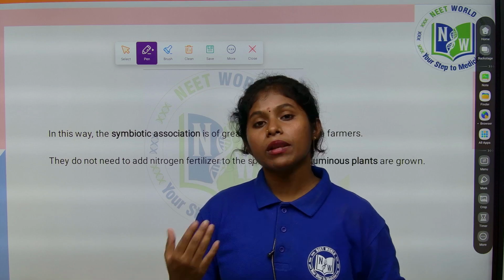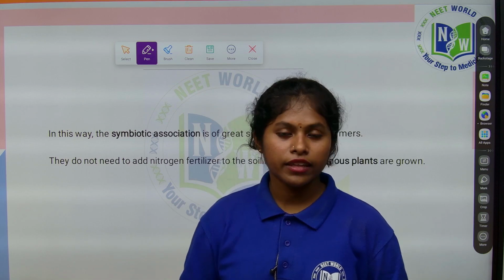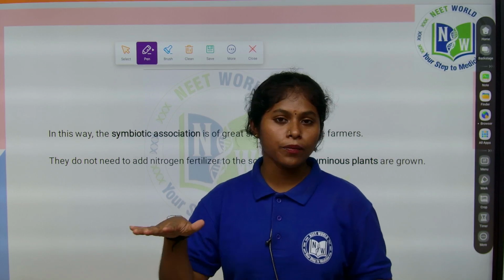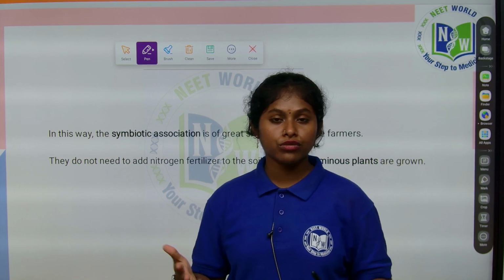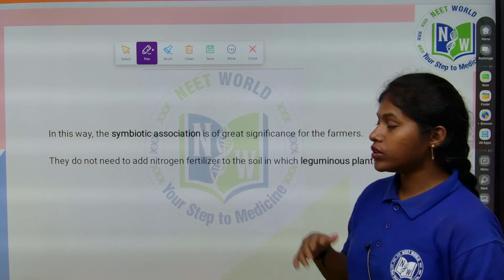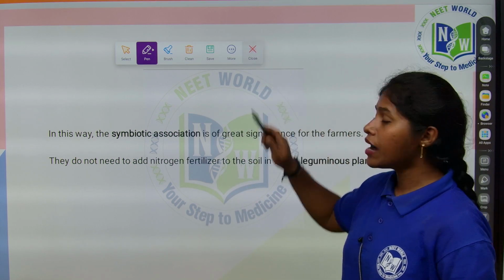Then again the soil becomes rich in nitrogen. Then again I will go back to give the crop of rice. This is how in previous days the farmers used to do this, the process to get a good yield. So this is how the symbiotic association works in plants.